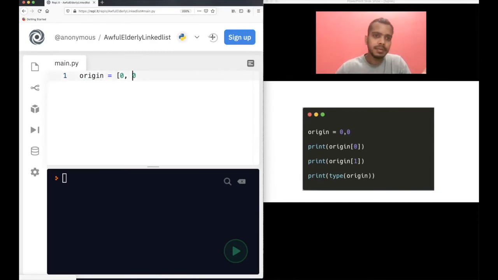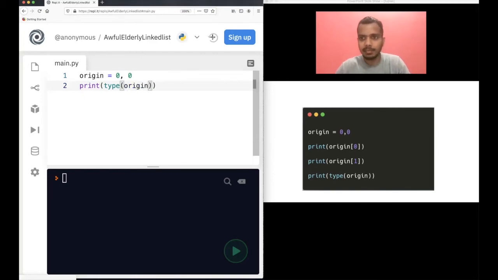What if you remove the parentheses? I told you in a tuple you should have this parenthesis around this. But what if you remove this? Is it still a tuple or not? So how do you find out? Of course you have the type function. If you give the variable name to this type function, it will tell you the data type of this variable origin. Let's run this. So if you see, it is showing that it's a tuple. That means this origin is a tuple data type.